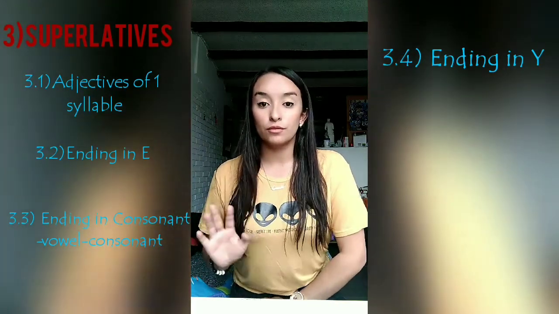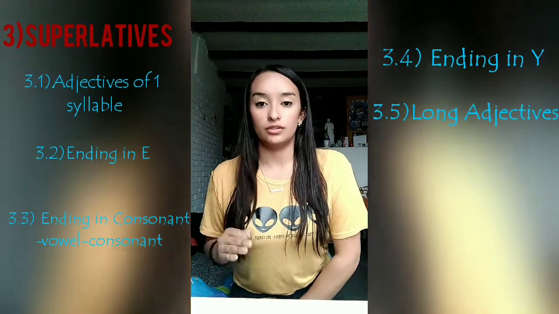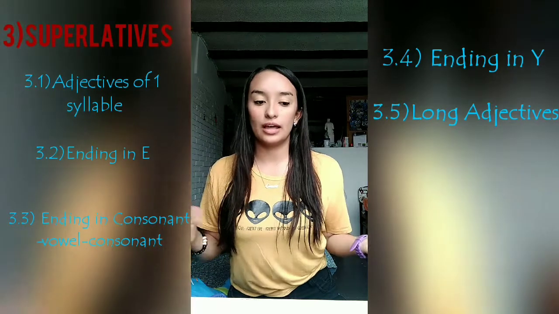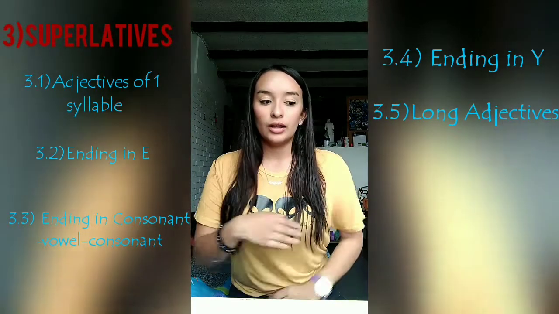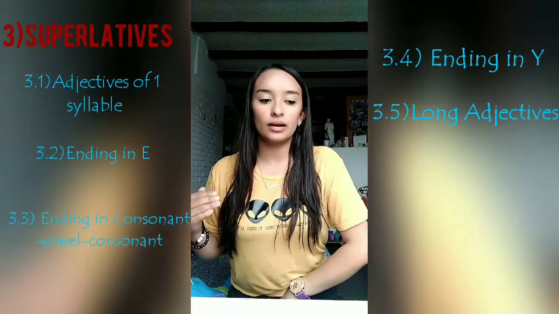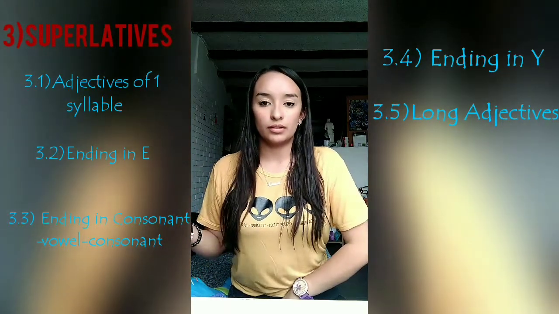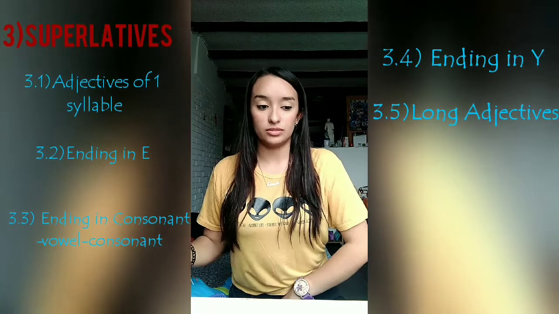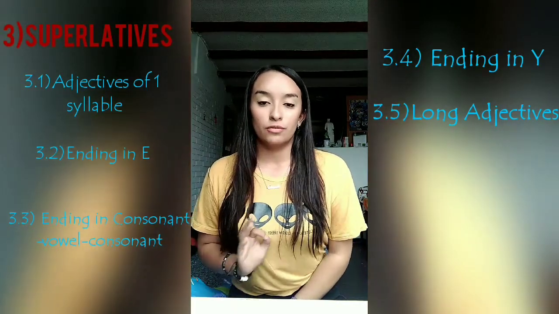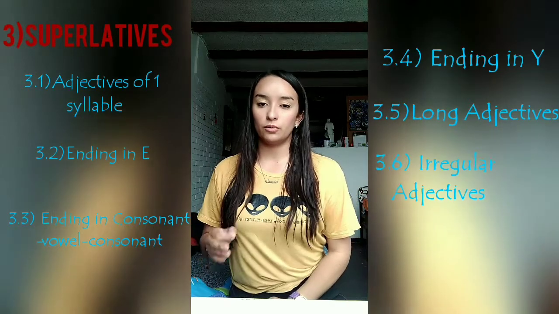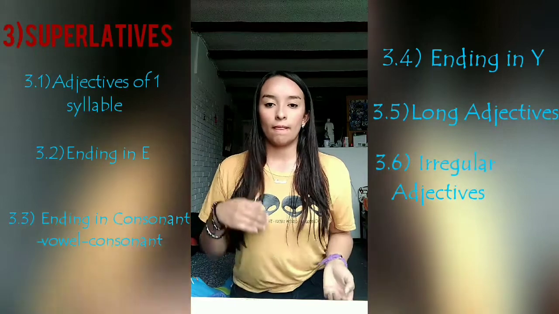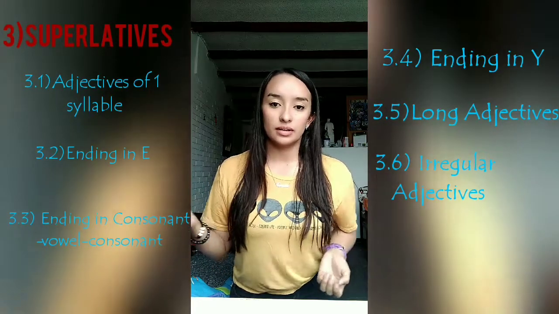The fifth group of superlatives is long adjectives. In this case, add the most before the adjective. For example, important, modern, expensive. The superlative is the most important, the most modern, and the most expensive. The sixth group of superlatives is irregular adjectives. For example, good and bad. The superlative is the best and the worst.